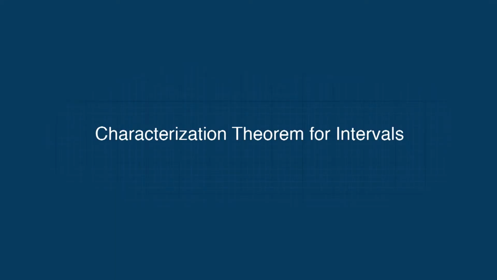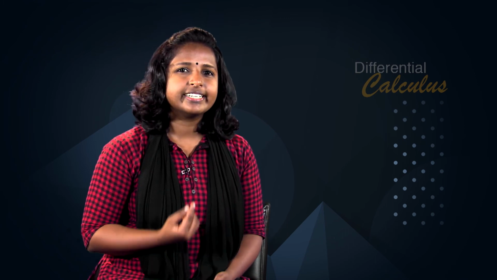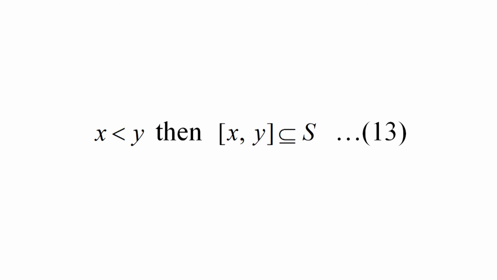Characterization theorem for intervals: if S is a subset of R that contains at least two points and has the property that if x, y belong to S with x < y, then [x, y] ⊆ S, equation 13, then S is an interval.